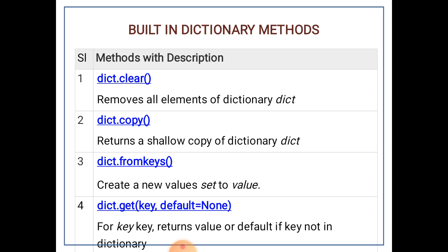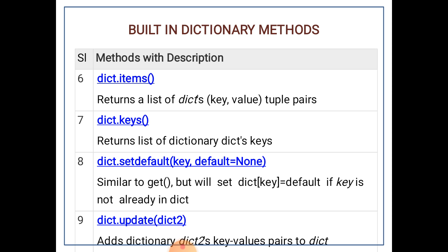Dict from keys creates a new dictionary with values set to the values. Next, dict get key comma default is equal to none. For the key given there, it returns the value or default if key is not in the dictionary. Next one, dict items returns a list of dict key value tuple pairs here. Next, dict keys only returns the keys in the dictionary.